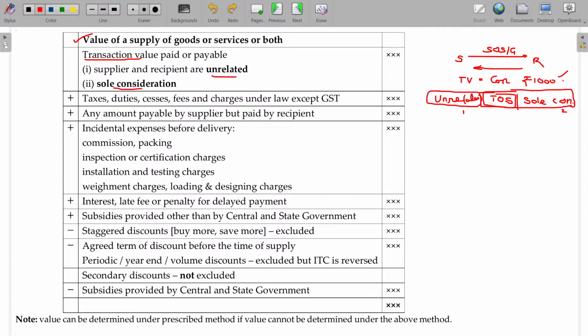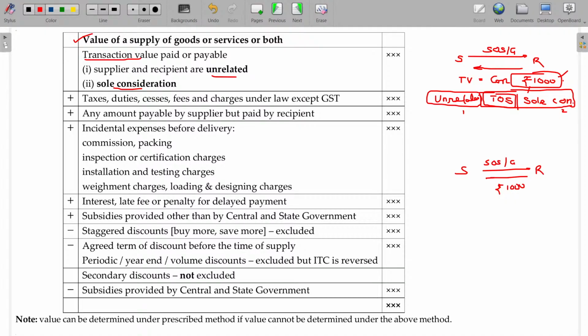Now what is called unrelated? Supplier and recipient should not be related parties. And what is called sole consideration? Sole consideration is nothing but the only one consideration transferred between S and R, being this 1,000. Sometimes what happens, supplier supplies the goods or services, for that rupees 1,000 is paid.